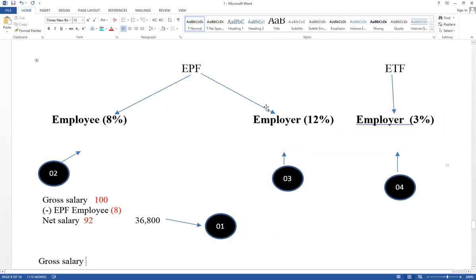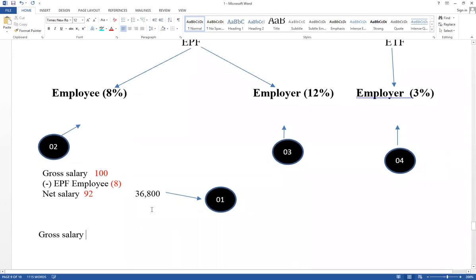The reason is that the value should be calculated based on the gross salary. But the gross salary is not given; it has given the net salary. Therefore, 36,800 is equal to 92. But we have to calculate the gross salary. Therefore, this value divided by this one into 100 is the gross salary. Therefore, 36,800 divided by 92 into 100. This is the way you have to calculate the gross salary.